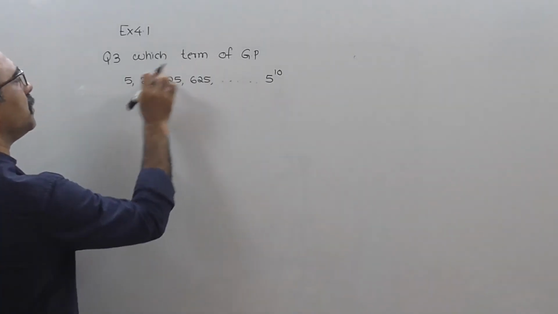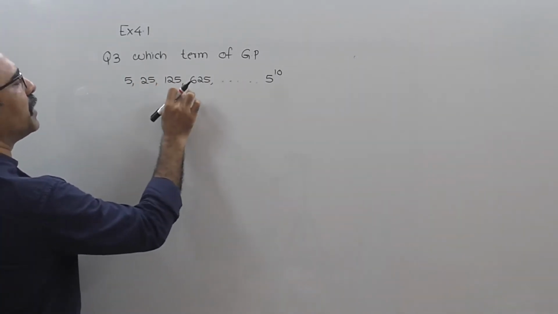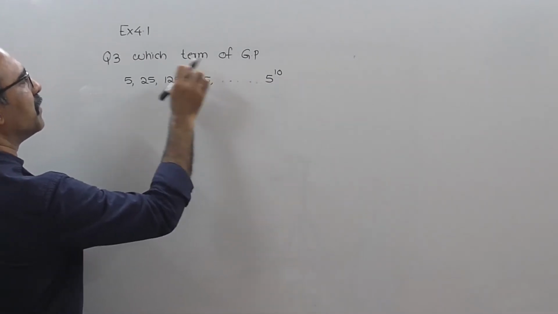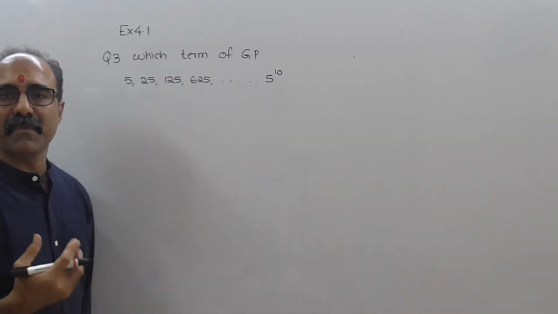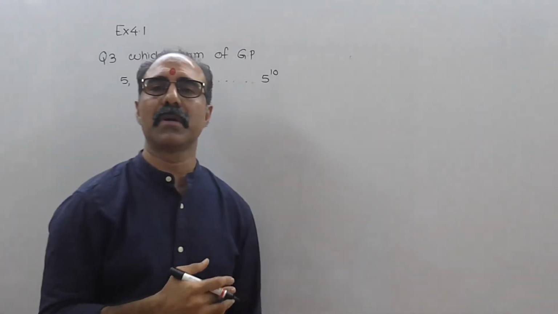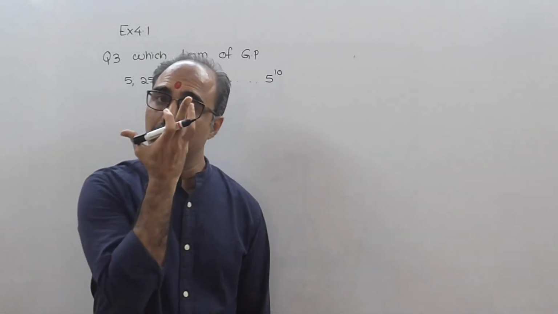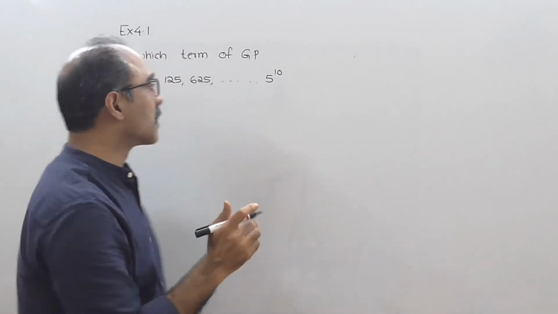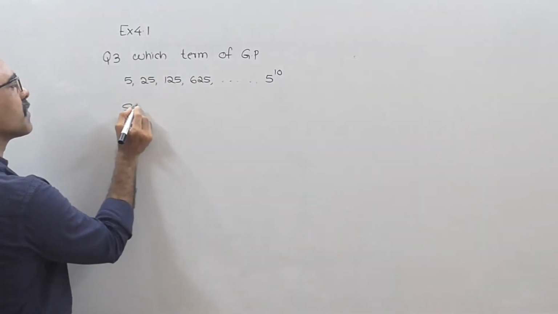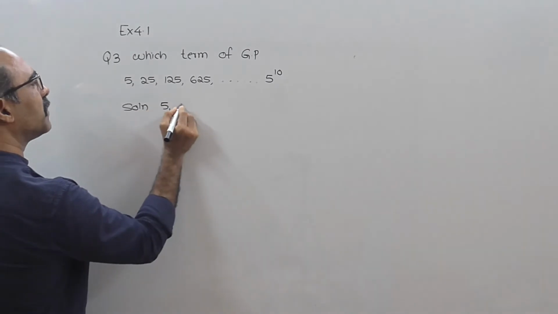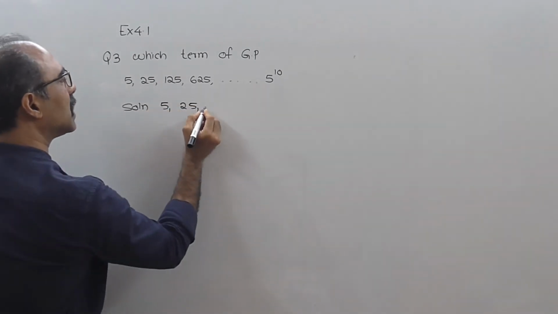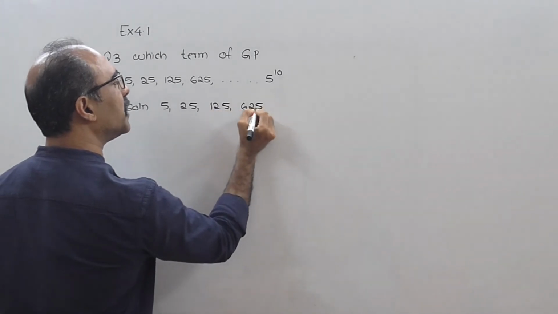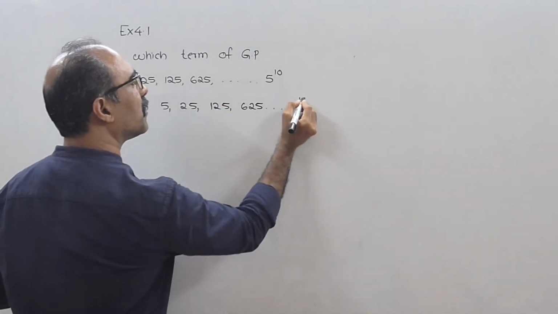Which term of the GP 5, 25, 125, 625, ... is 5 raised to 10? Which term means which term is it? First term or second term or fourth term or 10th term or 25th term. So indirectly they are telling you to find the value for n. So solution: 5, 25, 125, 625, ... 5 raised to 10.